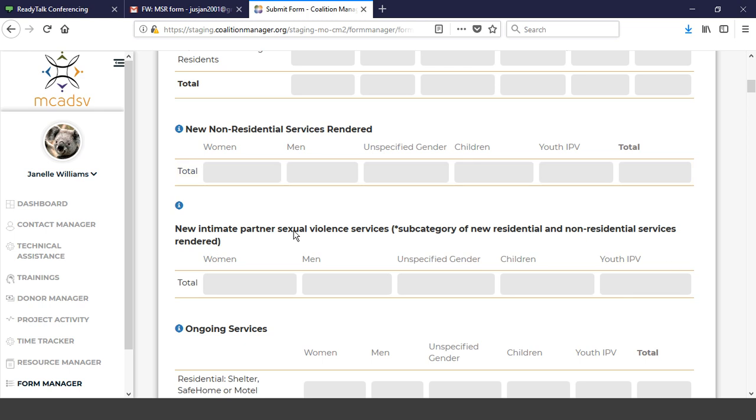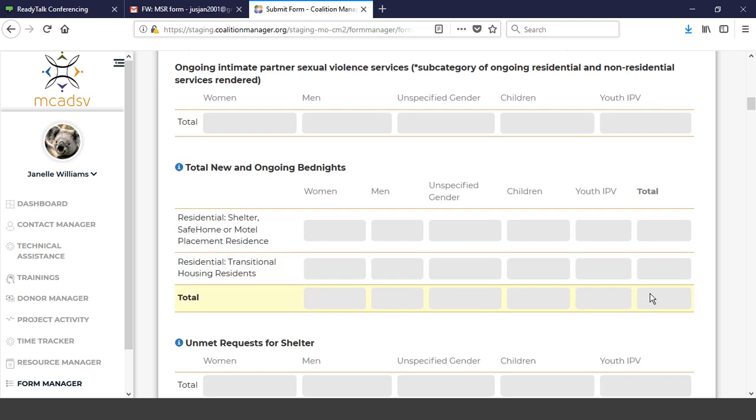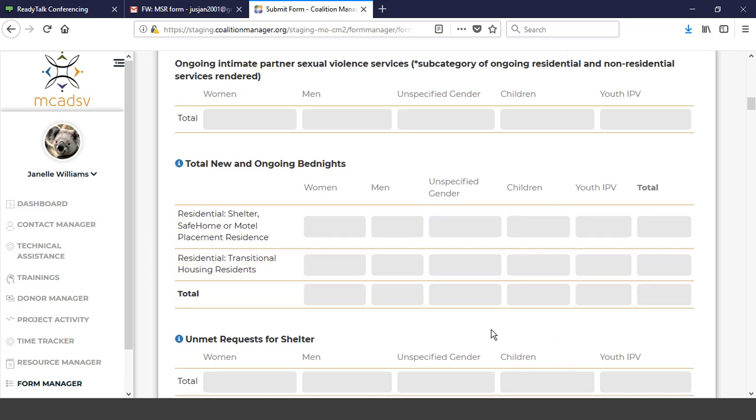Then we have new intimate partner domestic sexual violence services. This is a subcategory that has no changes at all. As far as ongoing services, again, there really isn't any change except the total side, just like above. The same goes for the ongoing intimate partner sexual violence services, both ongoing residential and non-residential. And then bed nights, no changes except you can now see the totals at the end to double check your work.